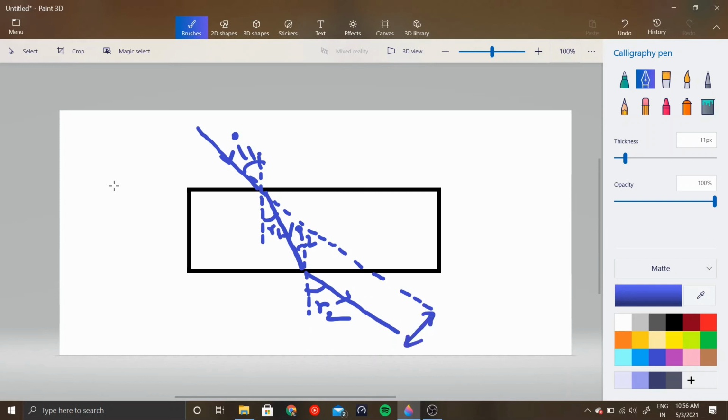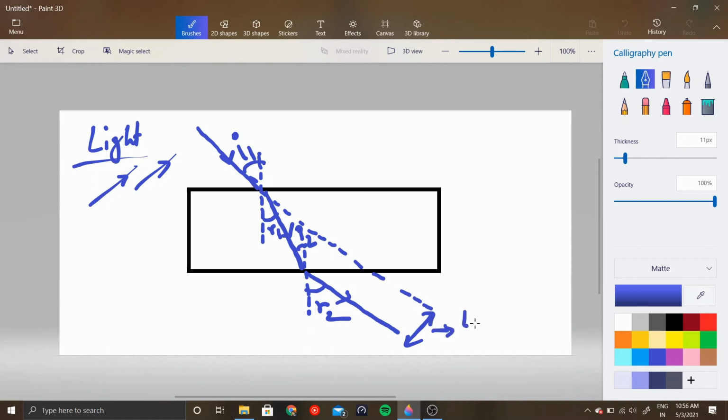So the light isn't angularly deviated. What this means is the emergent ray is parallel to the incident ray. But it is displaced. You see that this is displaced, and for this displacement we have a term.